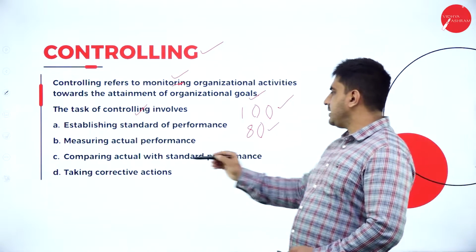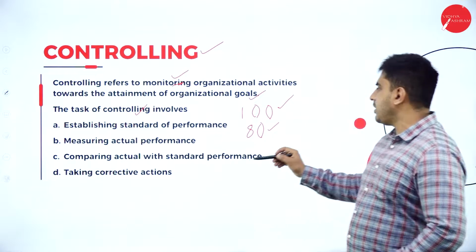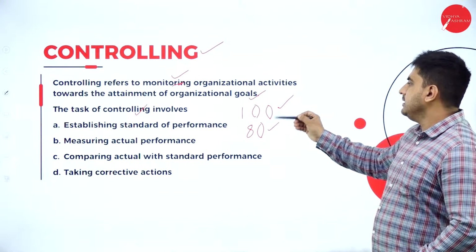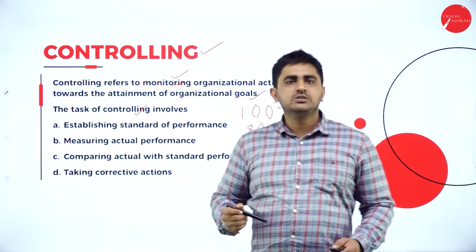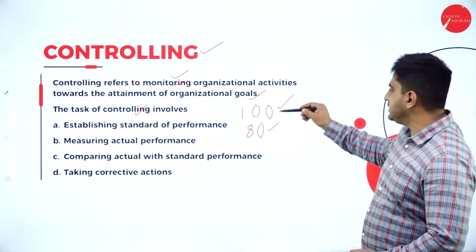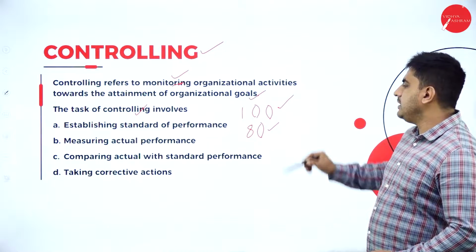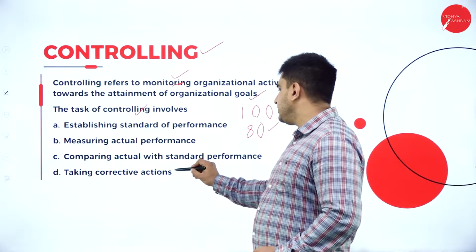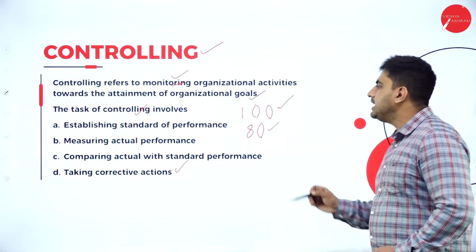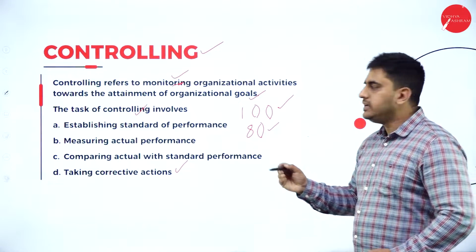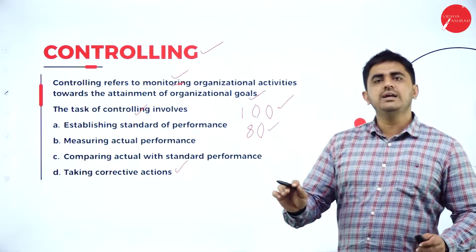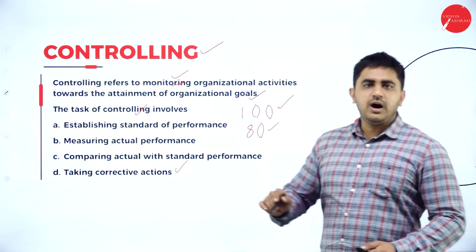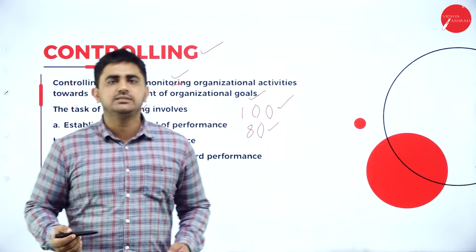So he will compare actual with standard performance. He demanded 100 products, but there are only 80 products. So what has happened here? There is a deviation. So he will take corrective actions. He will analyze why there is a deviation. Here the deviation can be because of two factors: employees are not working well, or there is a problem with the machineries.